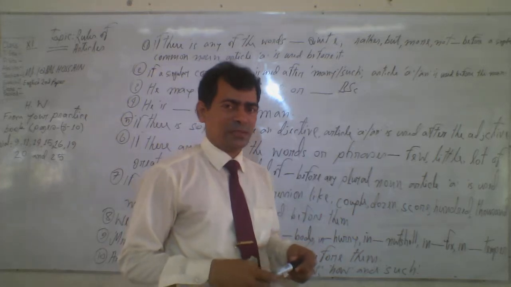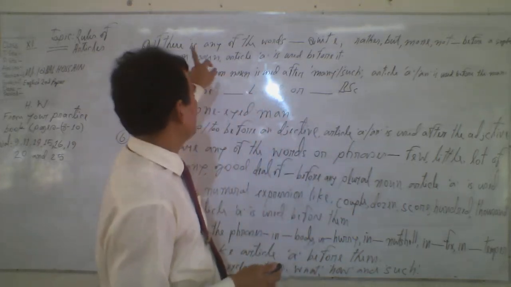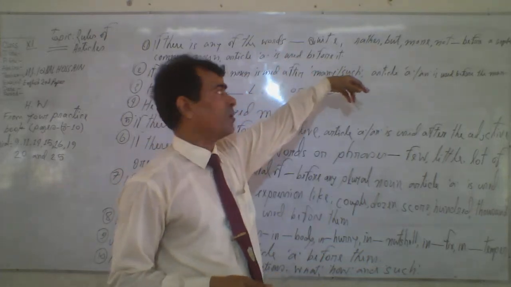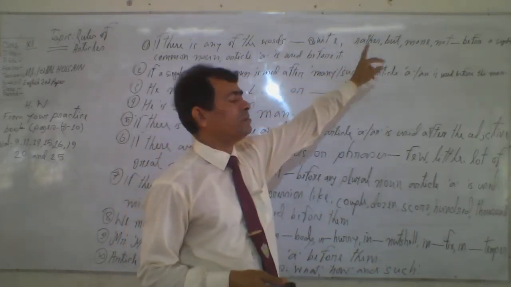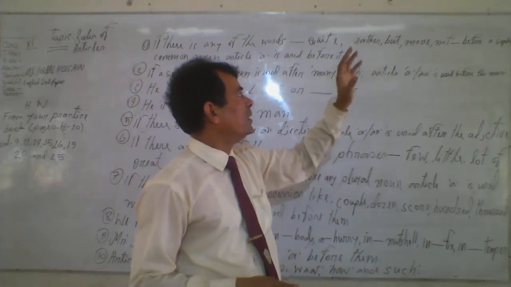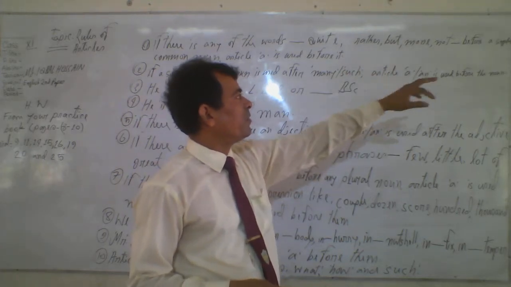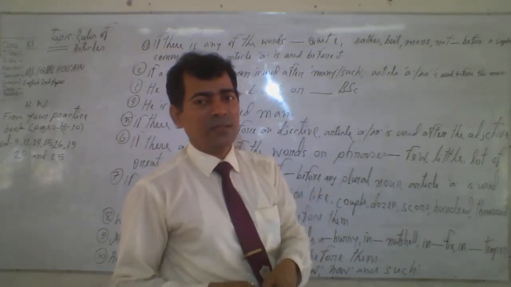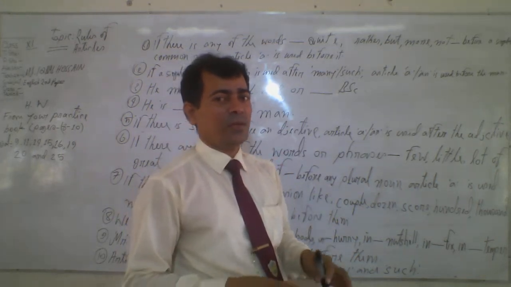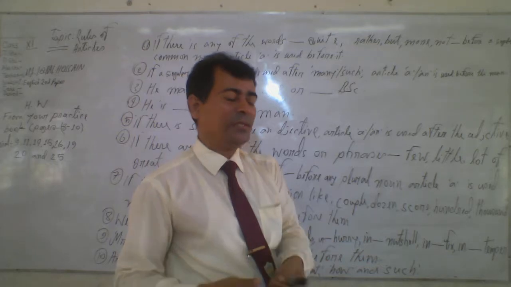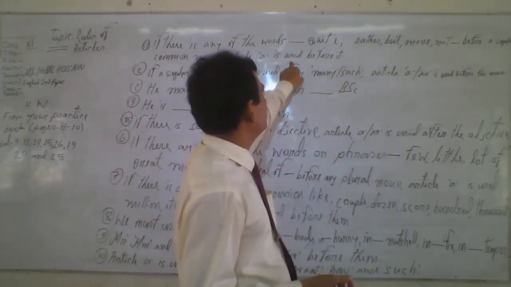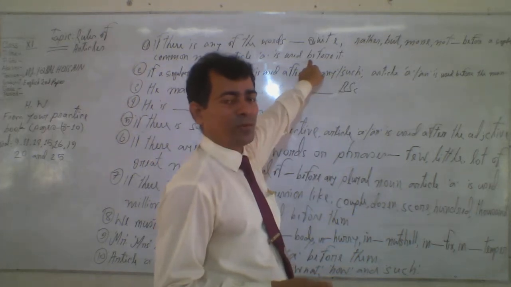So let's see rule number 1. If there is any of the words quite, rather, but, more, not, before a singular common noun, remember, before a singular common noun, then article a is used before that common noun.